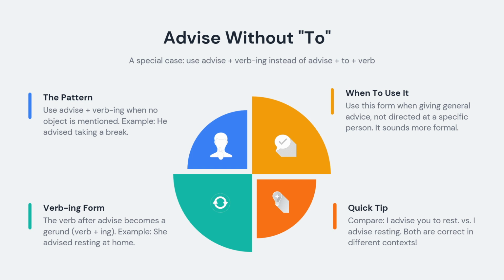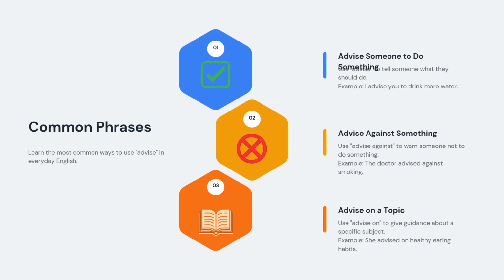Sometimes we use advice without to. We can say advice plus a verb with ing. For example, he advised taking a break. This is also correct. There are common phrases with advice. We can say advise someone to do something. We can say advise against something. We can say advice on a topic. These are all useful phrases.